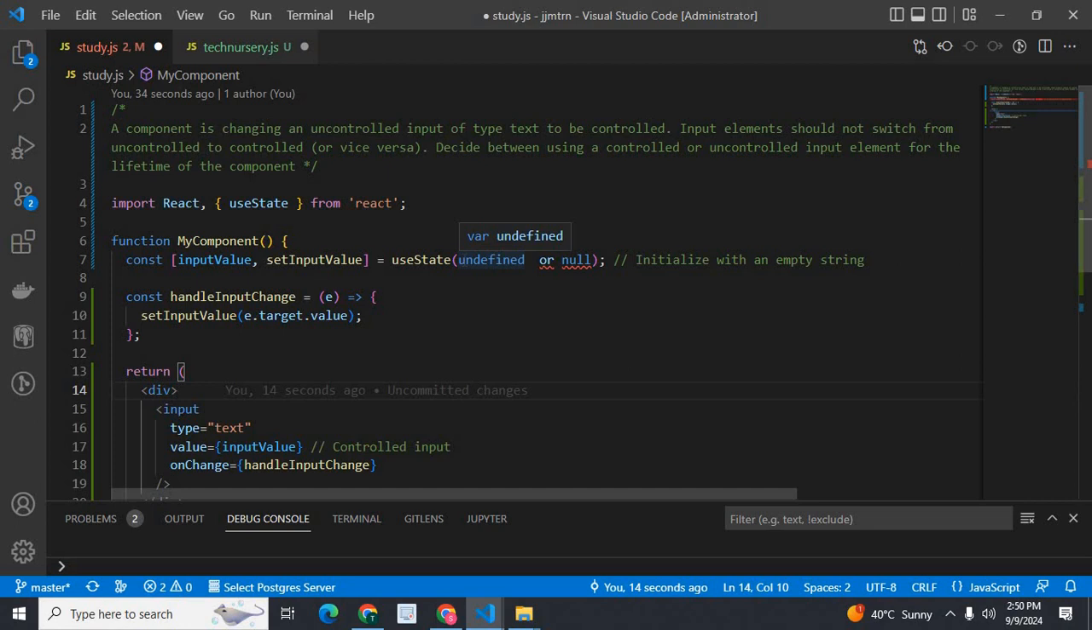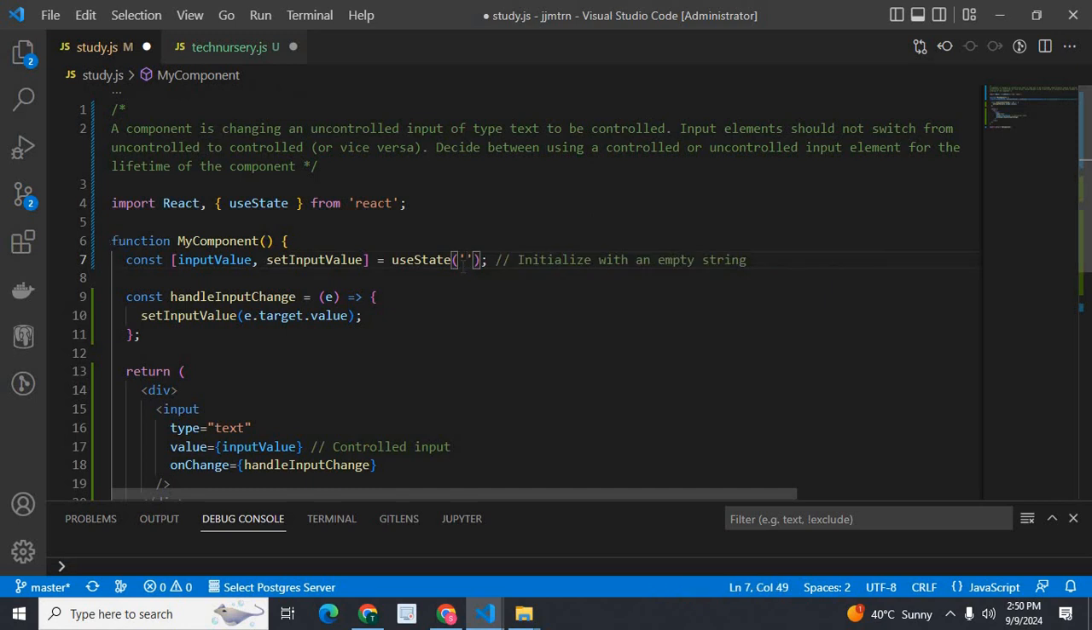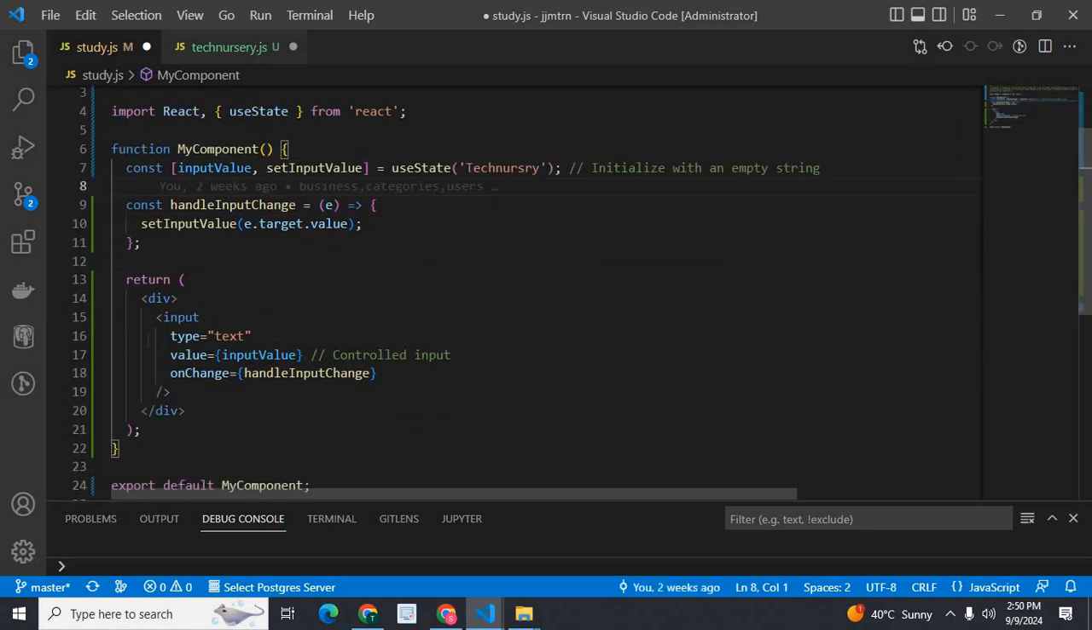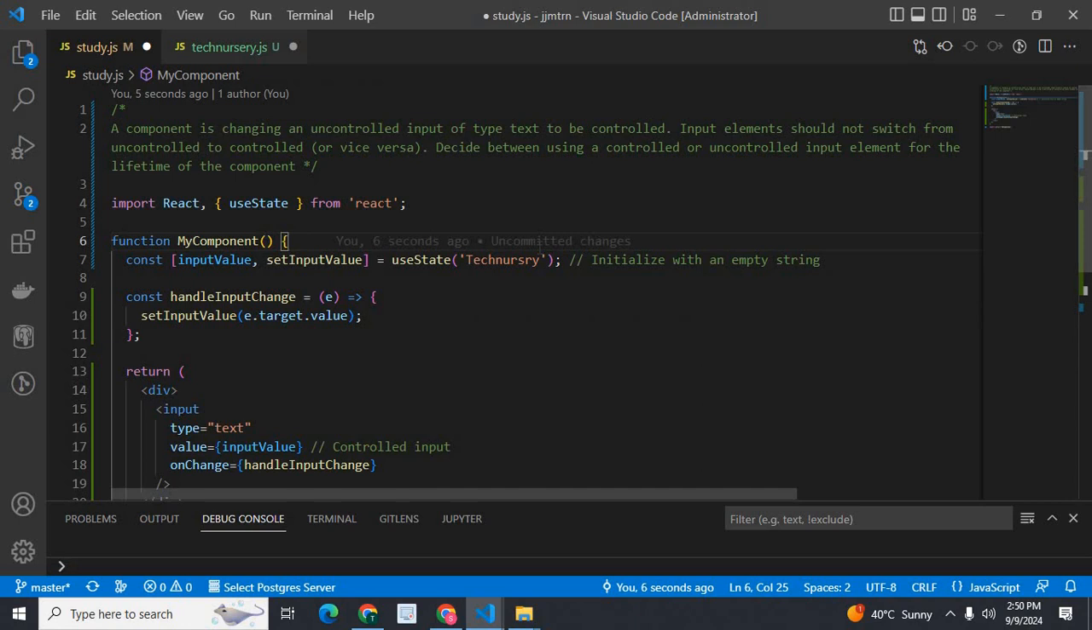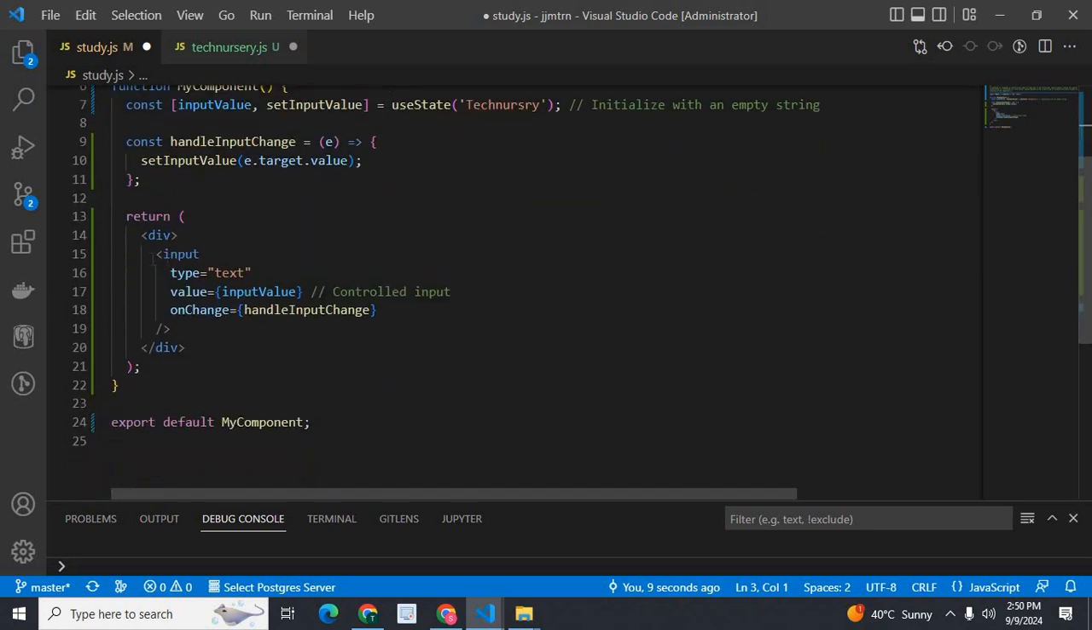Initially it is an empty string or any string. Then it becomes null or undefined by executing this setInputValue. In that case also this error will happen.